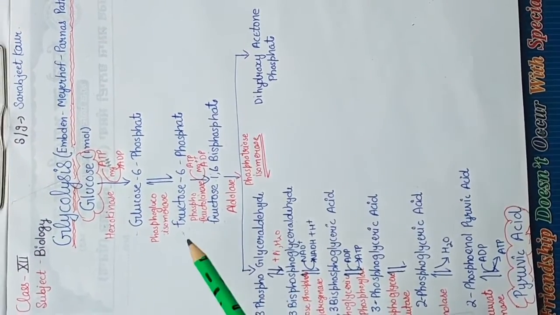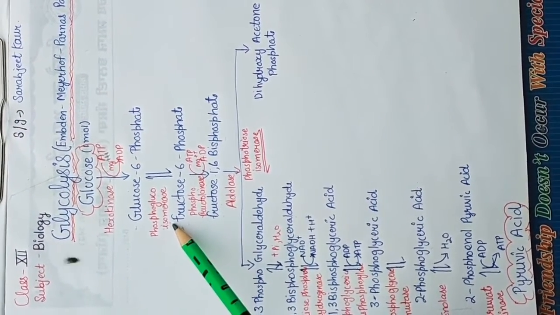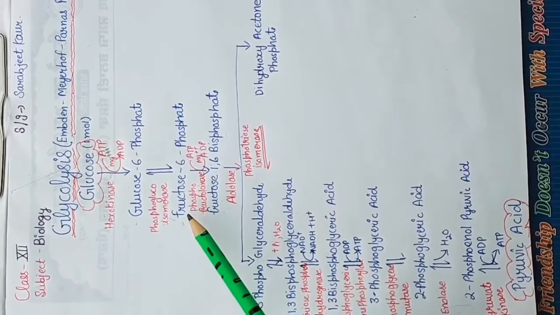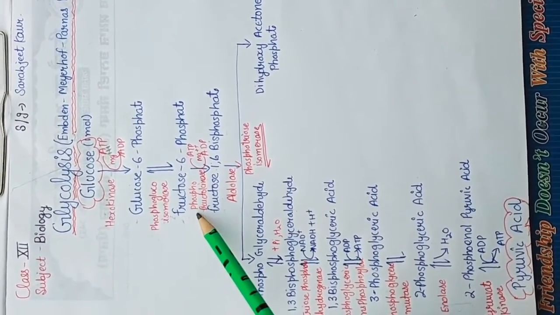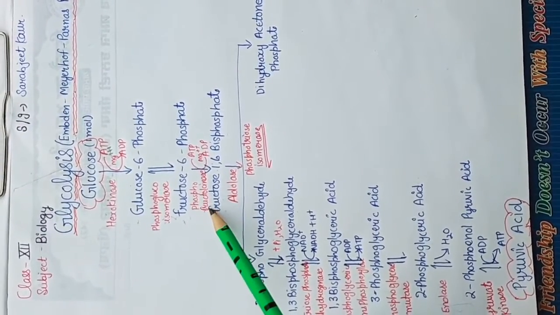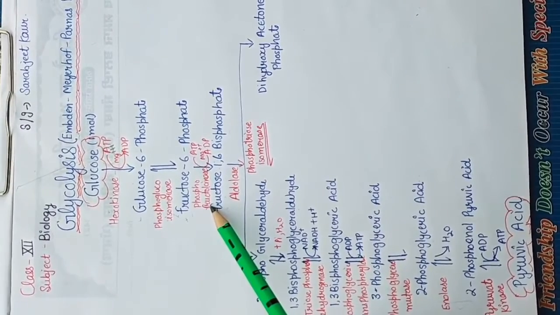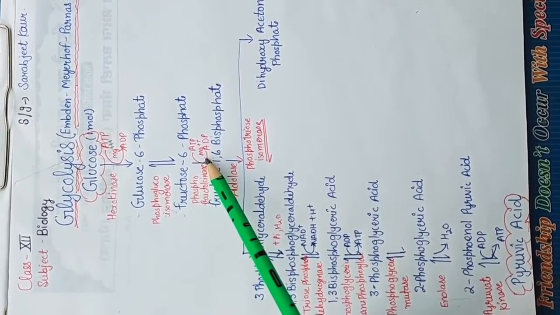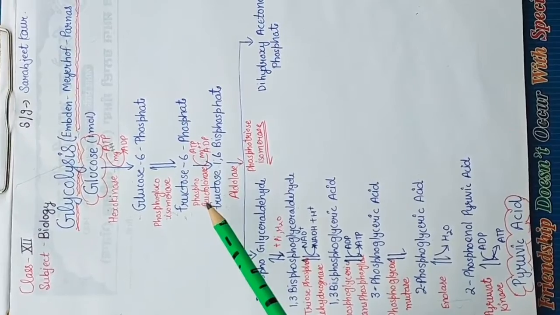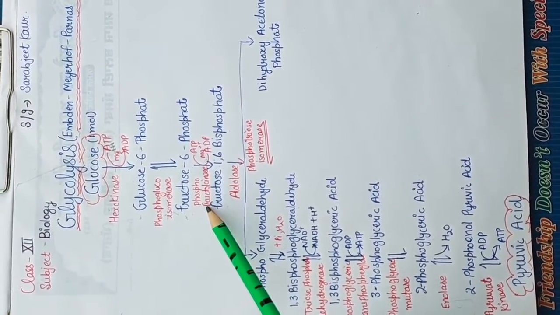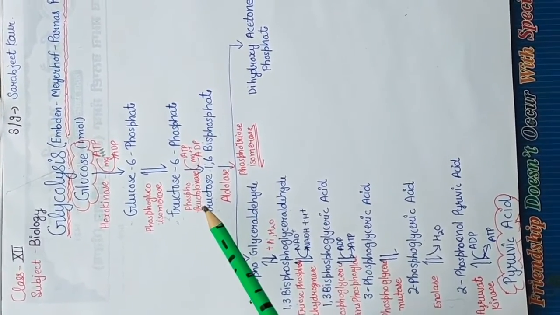Further, fructose 6-phosphate combines with another phosphate group from another ATP molecule, yielding fructose 1,6-biphosphate and ADP. The reaction is catalyzed by the enzyme phosphofructokinase.